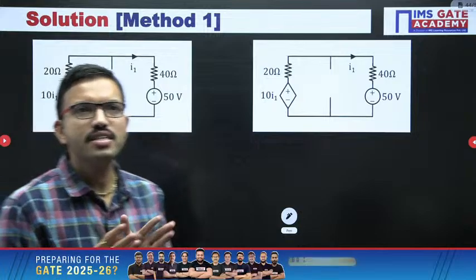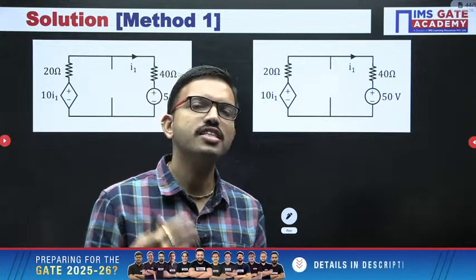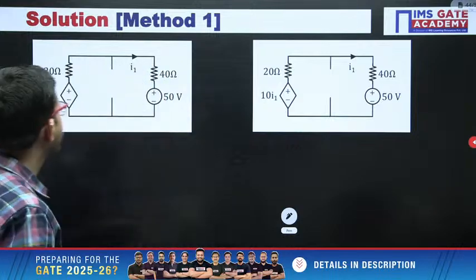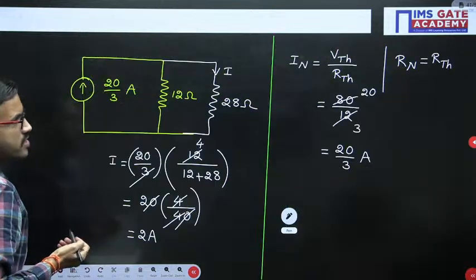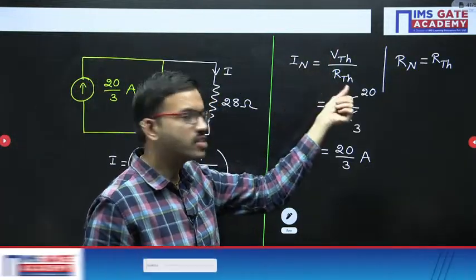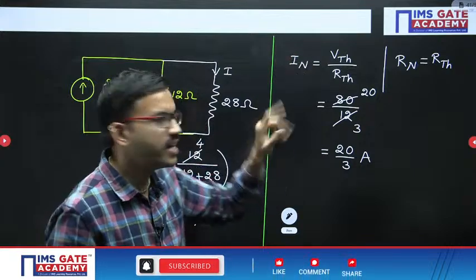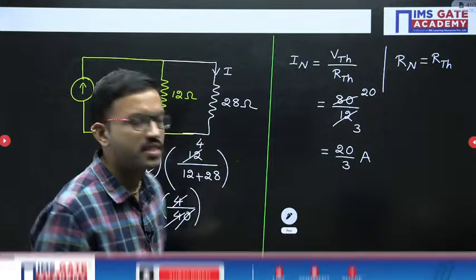After that you take the ratio of both, VTH divided by short circuit current, that is nothing but RTH. Even earlier we discussed VTH divided by IN, the short circuit current, is nothing but RTH. First I am discussing this approach, after that I will discuss the shortcut method.